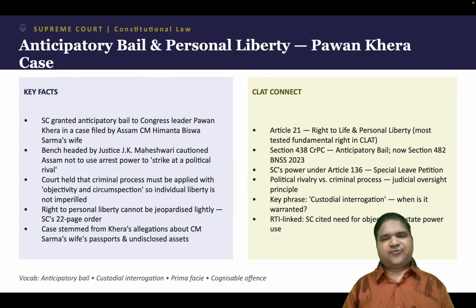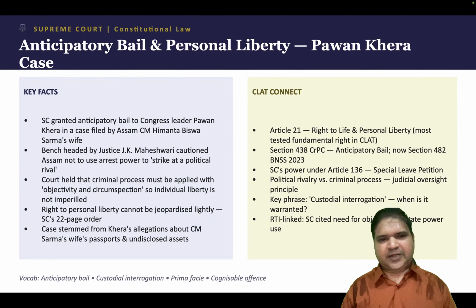The first news that I found relevant as far as your CLAT paper is concerned in today's The Hindu is regarding anticipatory bail and personal liberty. Now, there is this Congress leader, Pawan Khera. He has been granted anticipatory bail by the Supreme Court. First, understand the issue, then we will talk about anticipatory bail.